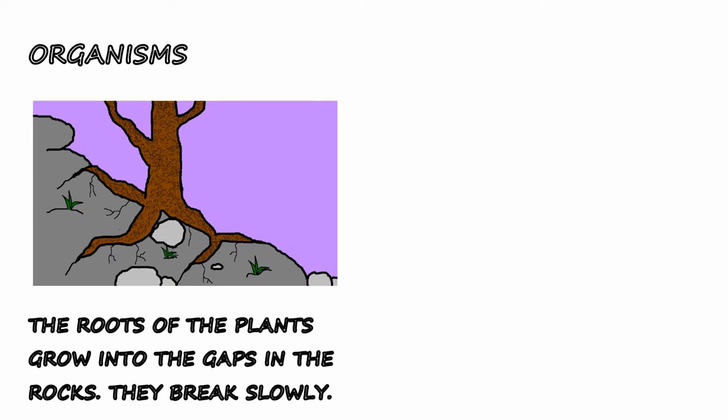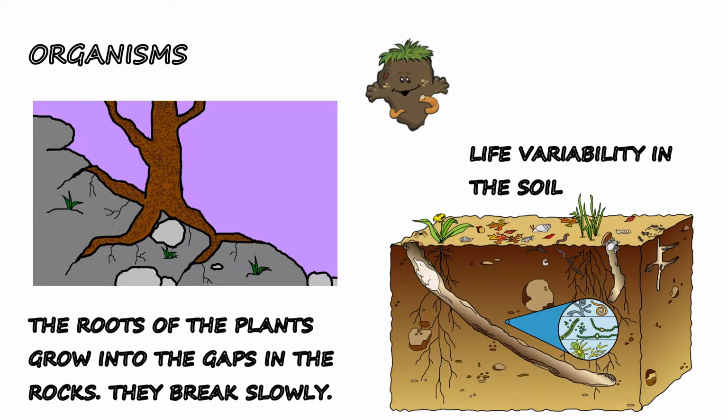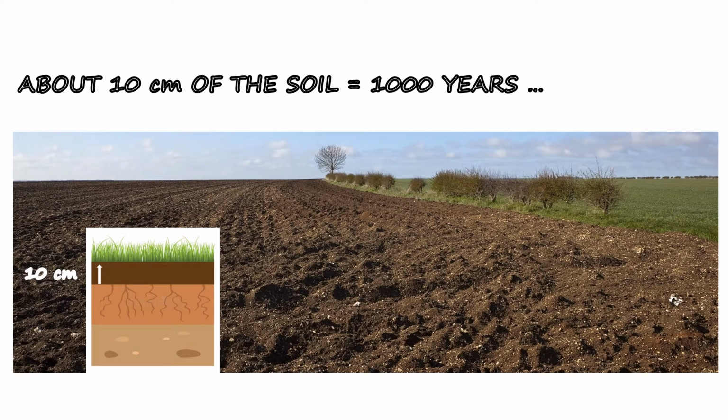Well, the soil is not composed only of decayed part of rocks, but also of dead remains of plants and animals. And, of course, the whole process needs plenty of time. It is stated that in the Czech Republic about 10 centimeters of fertile soil are created in the period of 1,000 years.